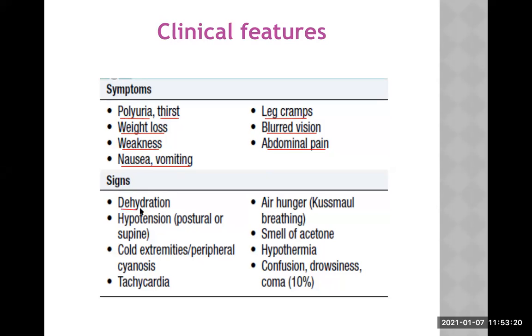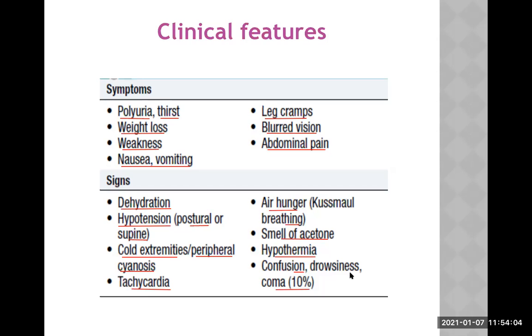Regarding the signs, dehydration is very common. It can even lead to hypovolemic shock. Now see this, hypotension is a part of hypovolemic shock. In the beginning, it may be just postural or supine. Later on, there is clear-cut hypotension. There are cold extremities and peripheral cyanosis because of decreased blood volume. Tachycardia is an important feature. Air hunger, which is known as Kussmaul breathing, a deep and sighing type of respiration, smell of acetone, hypothermia, and confusion, drowsiness, or even coma occur in 10% of the cases.